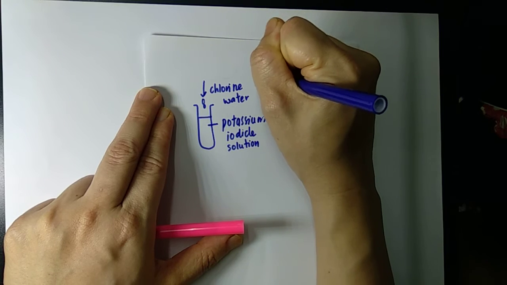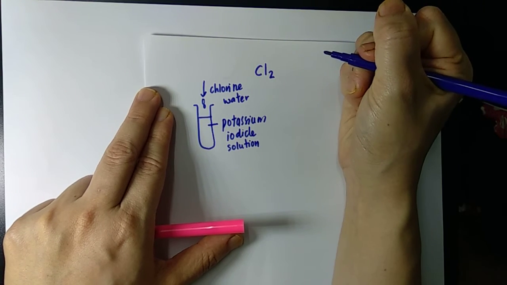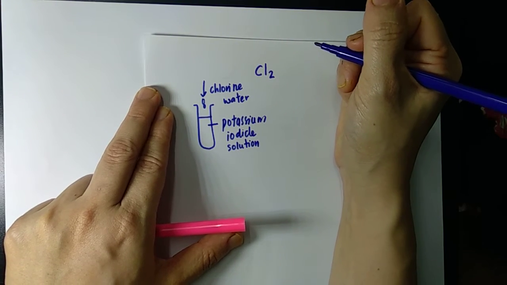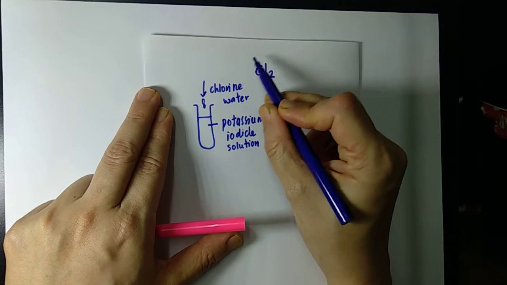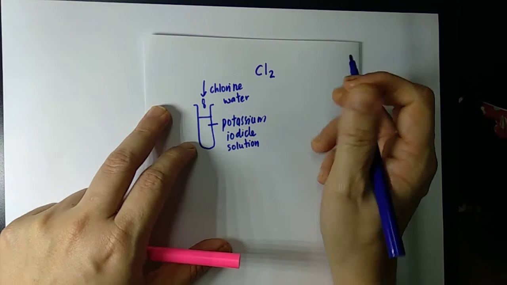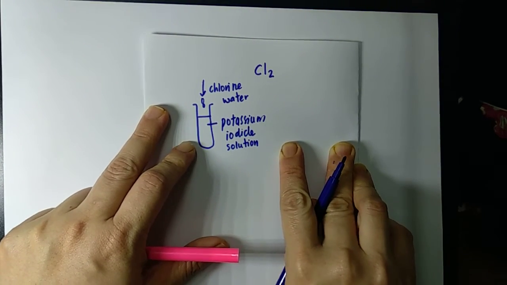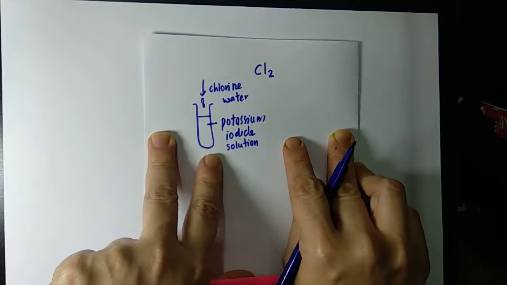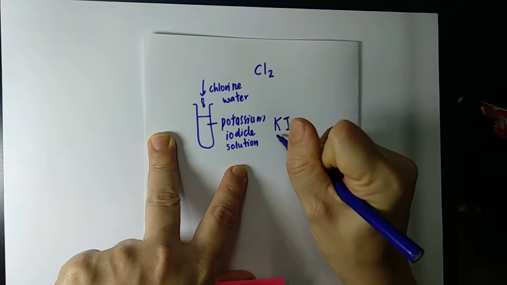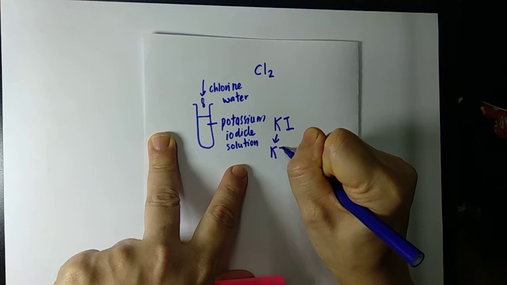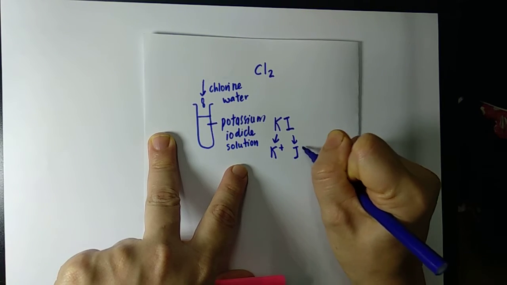Chlorine water is just Cl2. It's called chlorine water because it is a solution of Cl2 in order to react. But in the equation, we just write Cl2. Okay? Potassium iodide. In potassium iodide, it is not iodine. It is KI. And in KI, it is a potassium ion and an iodide ion.